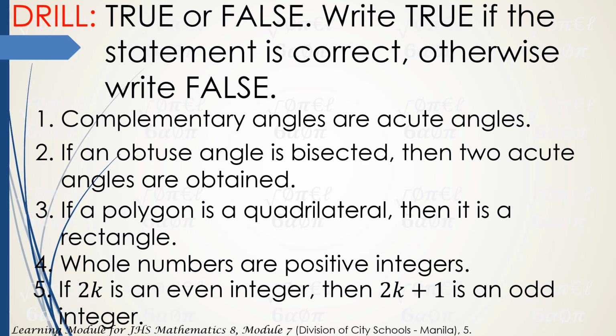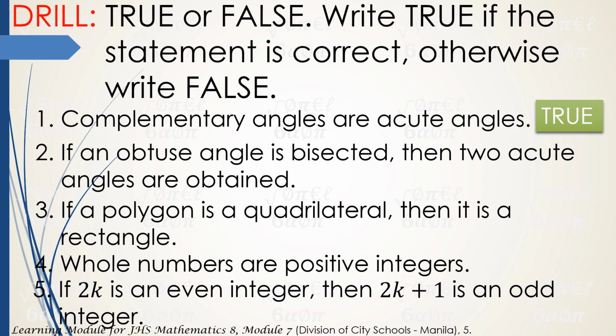For number 1, complementary angles are acute angles. The answer is true. The definition of complementary angles is two angles that will sum up to 90 degrees. Okay, so dapat ang total nila ay 90 degrees. So for sure, parehas na silang acute angles.